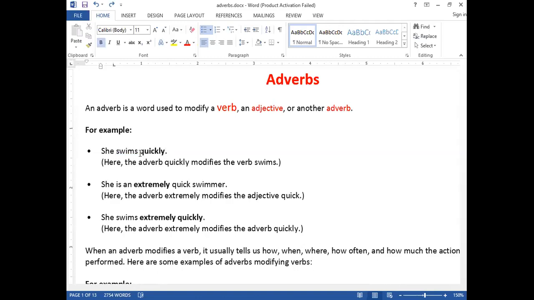Now, the word quickly modifies what? It modifies the verb. Which one is the verb in this case? That is swims. She swims quickly. So quickly is called an adverb. It gives more information about the verb. Clear? That is number one.